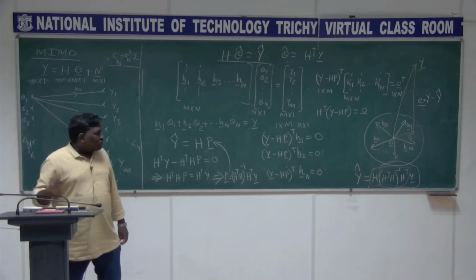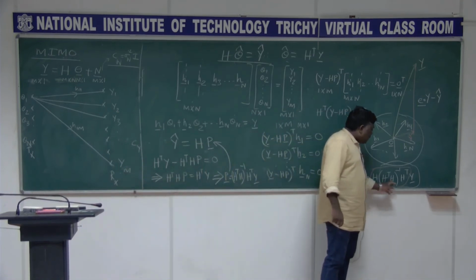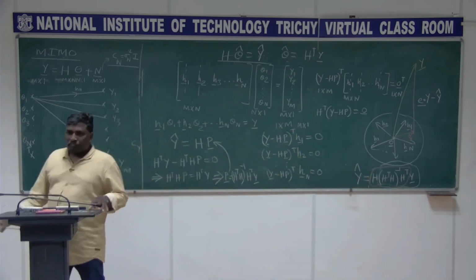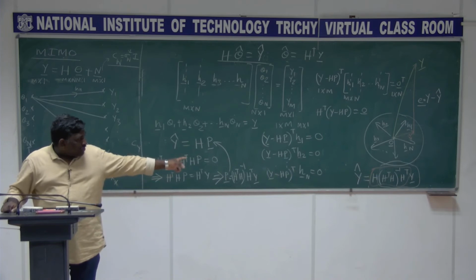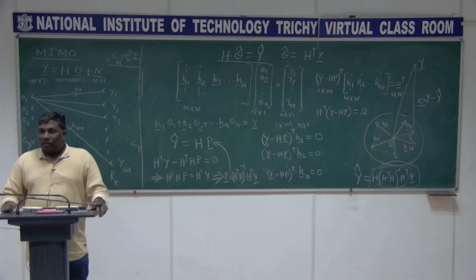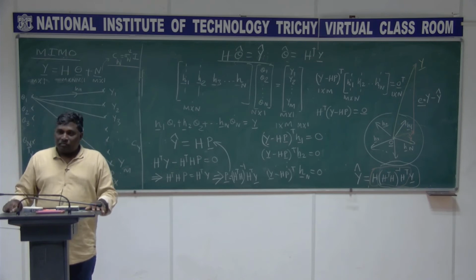So if you closely watch this projection matrix, it is of the form AB inverse, which is B inverse A inverse, right? If you expand that inverse part, H transpose H the whole inverse, what will happen? H inverse H transpose inverse, H into H inverse will come, and H transpose inverse H transpose will come.